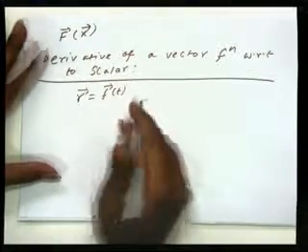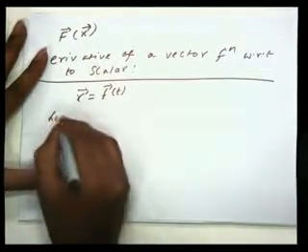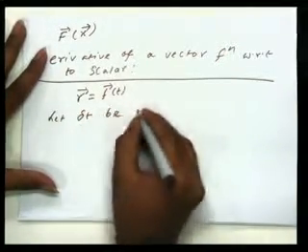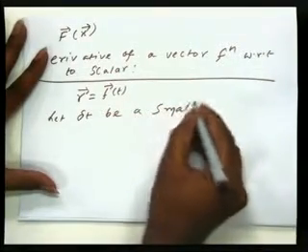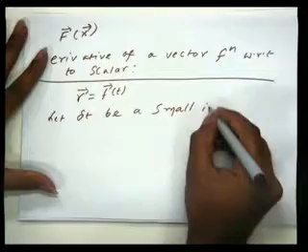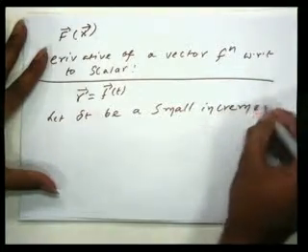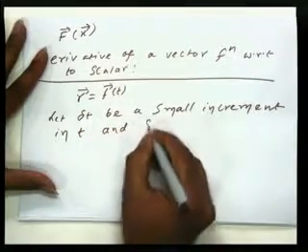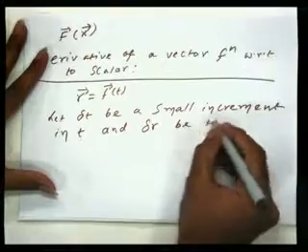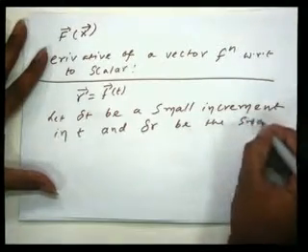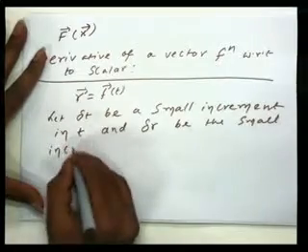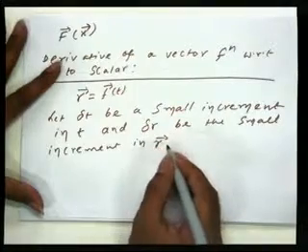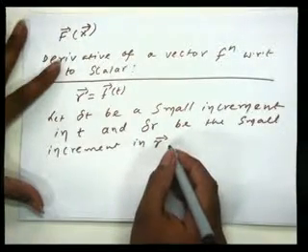Okay, so let us suppose that delta t is a small increment in t, right? And delta r is the small increment in r. I think you have studied this in your elementary classes as well.